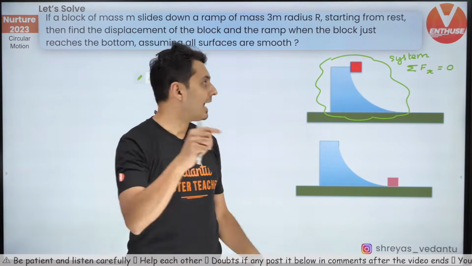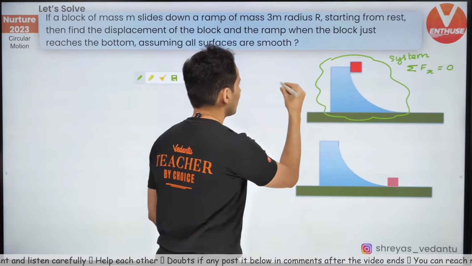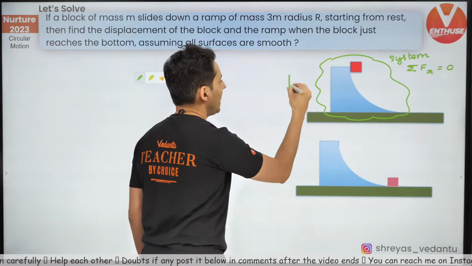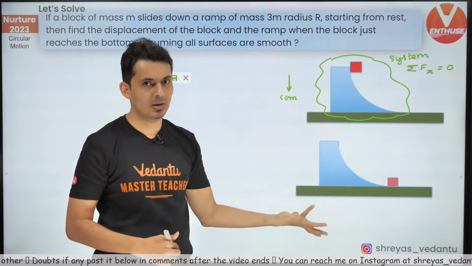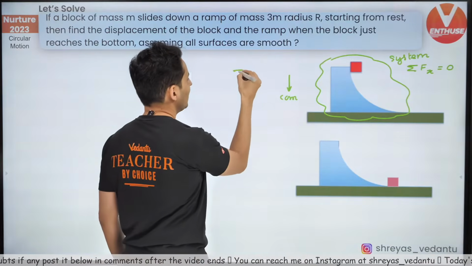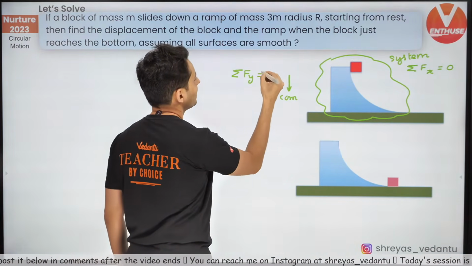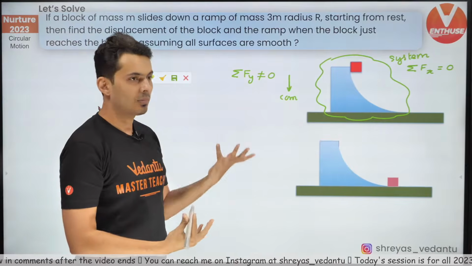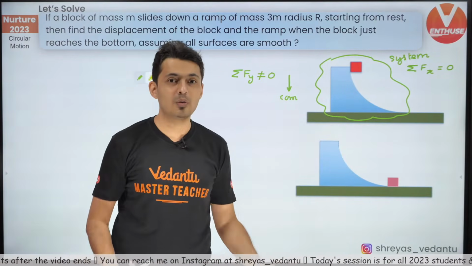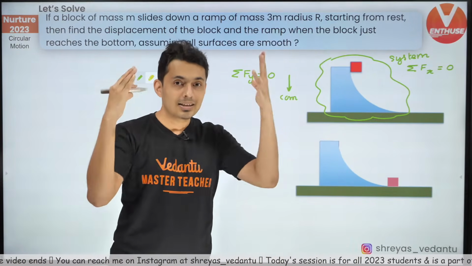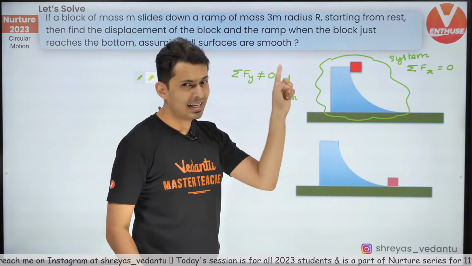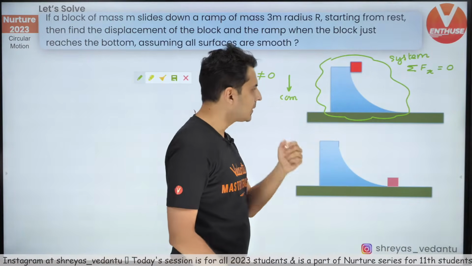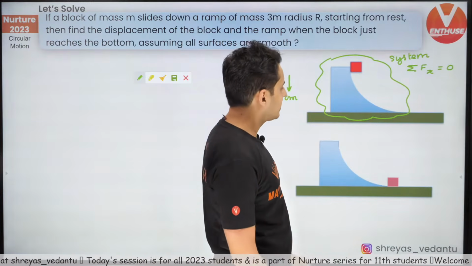I'll repeat. As this block comes down, the center of mass will have to come down. Obviously, this block comes down, center of mass has to come down. If center of mass comes down, the net force in the y direction is obviously not 0, because the only way center of mass can accelerate is when there is a force. Hence, there is force in the y direction. But in x, there is no motion. Okay, now let's talk about this.